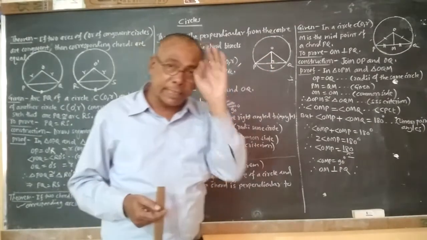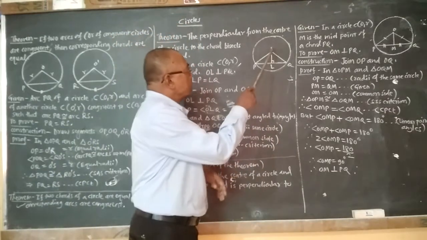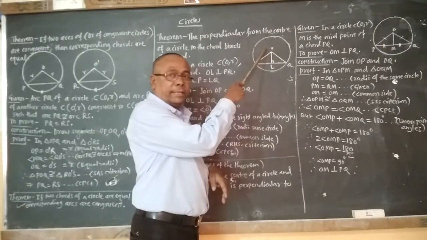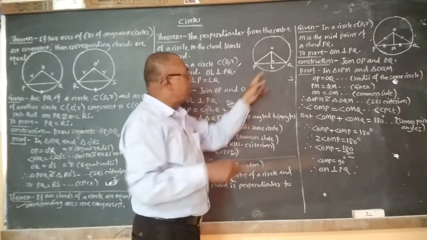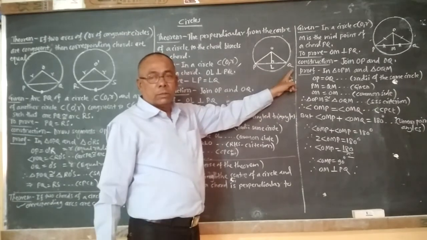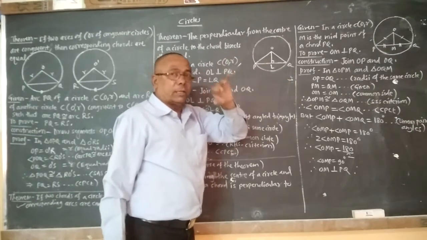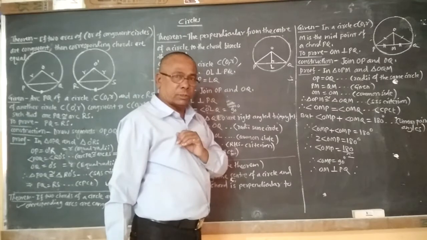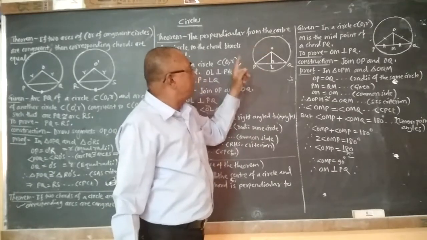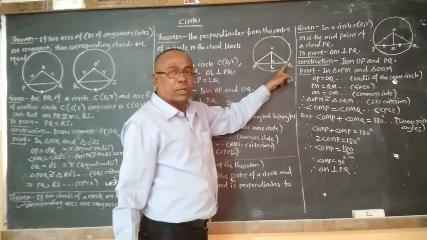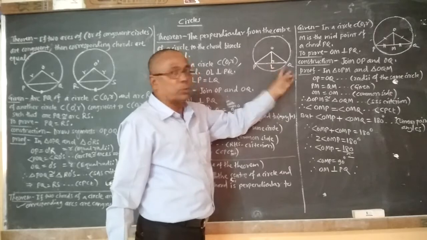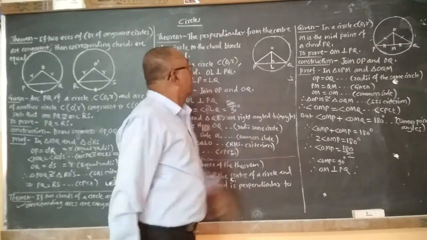It is already given that the line segment passing through the center of the circle is perpendicular to the chord. If such a condition is there, then we can say that OL bisects the chord, and therefore we have to prove that PL is equal to LQ.